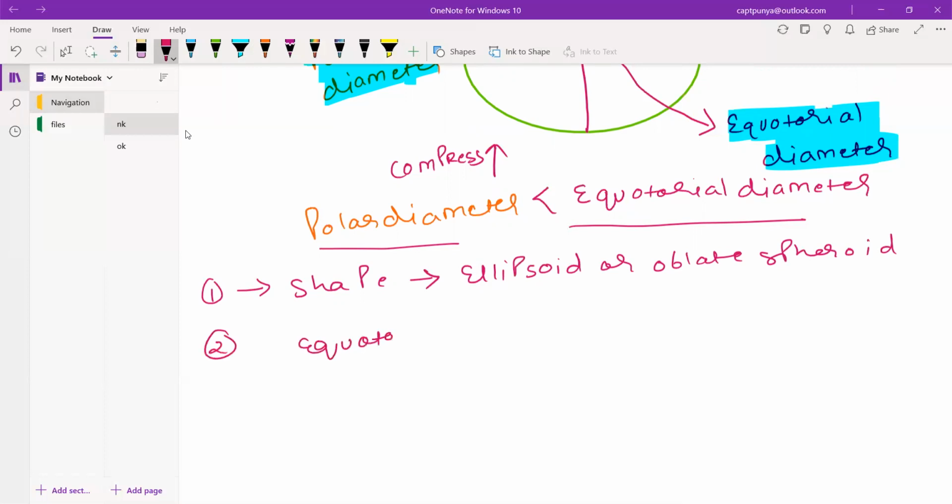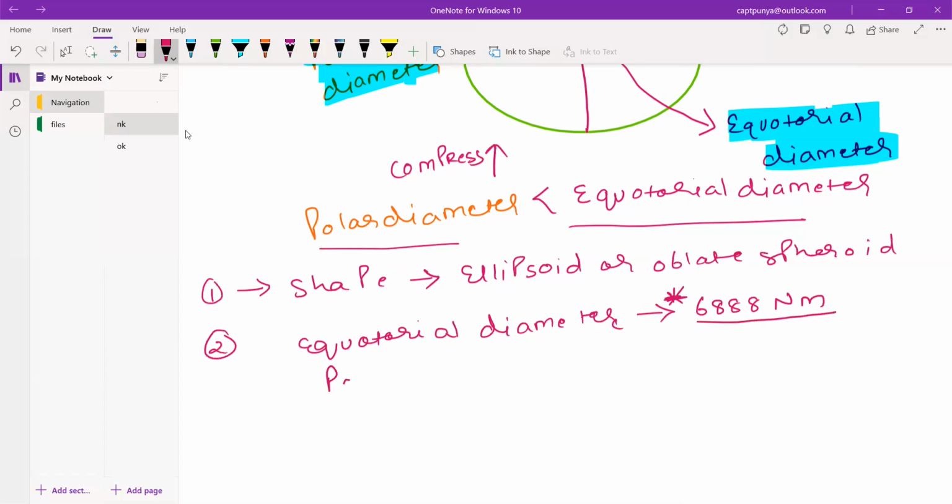Now your equatorial diameter is nothing but 6888 nautical miles. This is the value of your equatorial diameter, and you have to remember this. You have to mug this up: 6888 nautical miles.